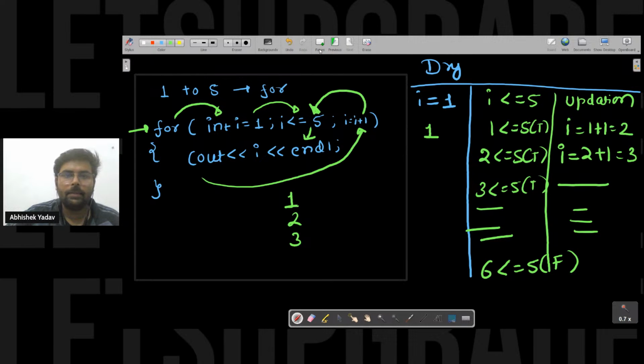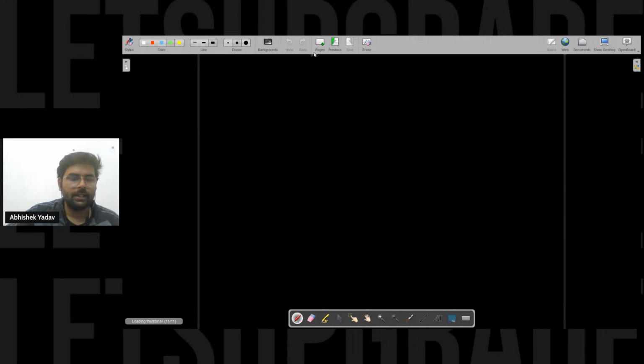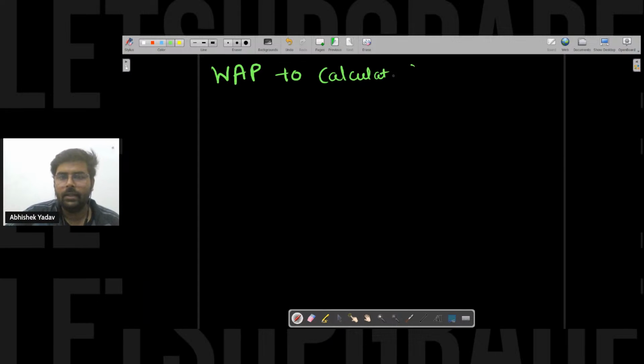So let's move ahead. I will discuss the function part, and I will take one problem statement, and we will see how this problem statement will help us solve a good question here. First, let's discuss the question. So the question here is: write a program to calculate the factorial of a number. Simple program here.